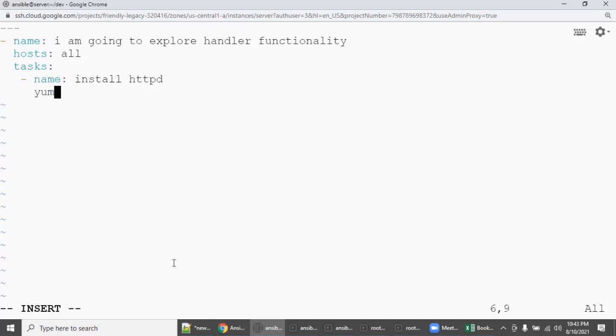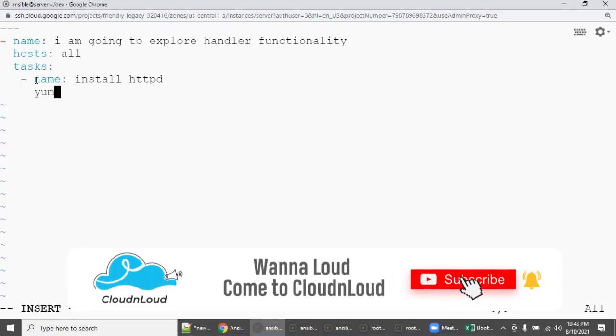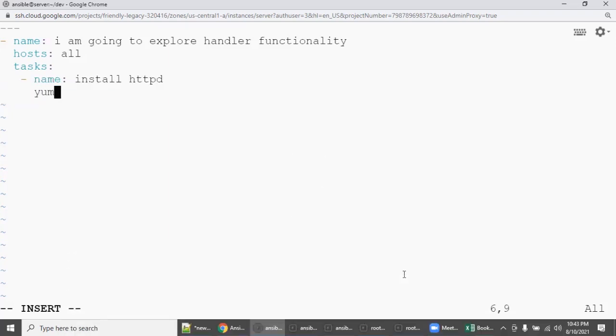Yum. Remember, I am moving the cursor here, making sure it is in the exact same position. Even the first 4 lines should have the same indent, and when you start the task, 1 space inside. These are all things you need to be careful about. If you construct the first 4 lines plus 1 play, then the rest of the entire playbook, with 100 plays or 500 plays or 1000 plays, is going to be very easy.